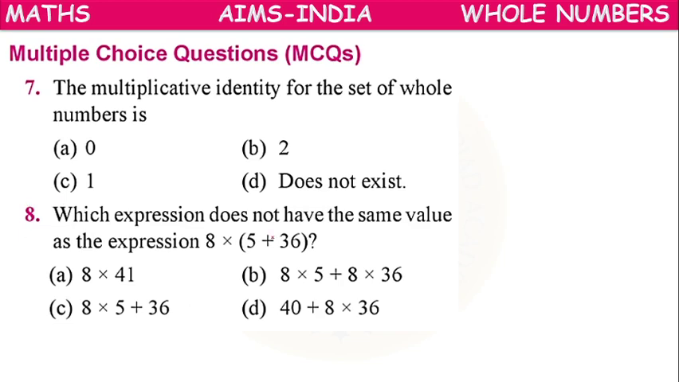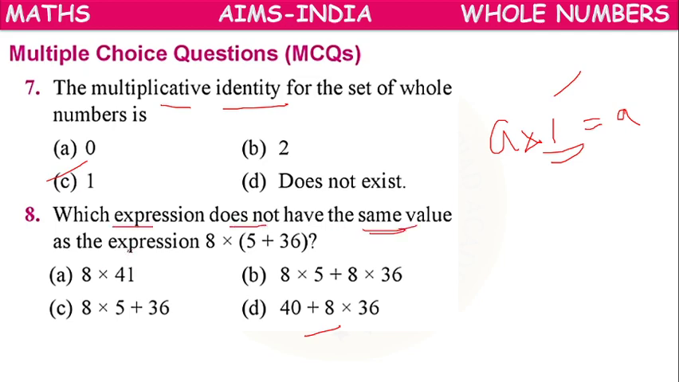Next, multiple choice questions. So multiplicative identity. Multiplicative identity means in multiplication, if we multiply with what number, the value does not change? Means 1. 1 is the multiplicative identity. Next, which expression does not have the same value as the expression 8 into 5 plus 36? 5 plus 36 how much? 41. 8 into 41 we can write. Or we can distribute 8 into 5 plus 8 into 36.